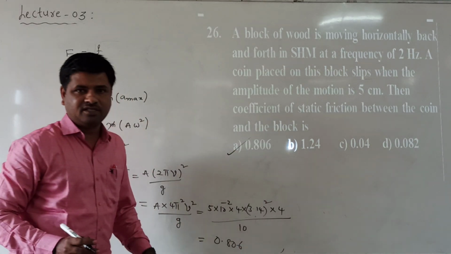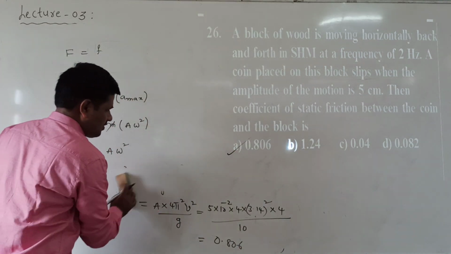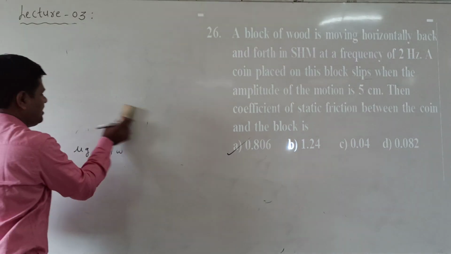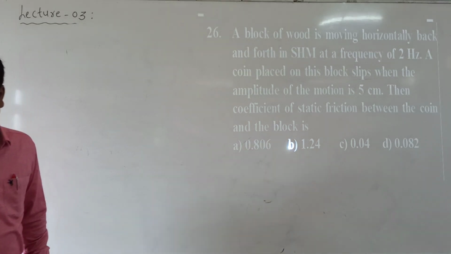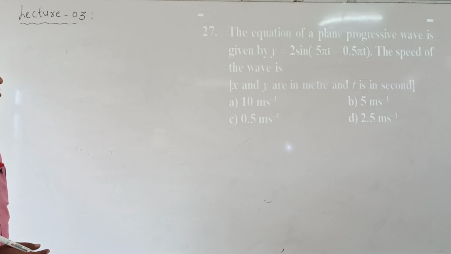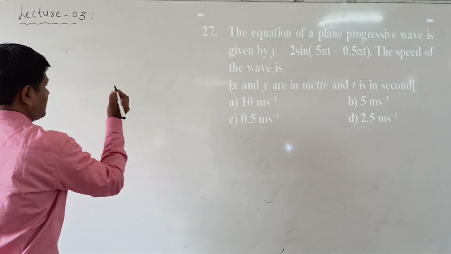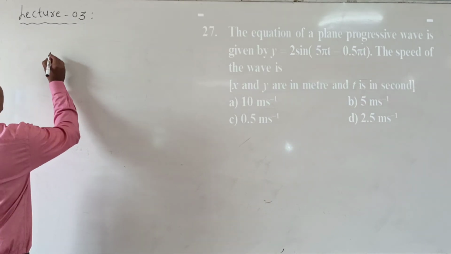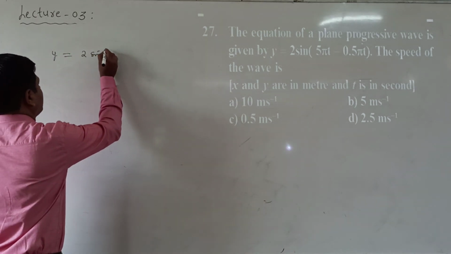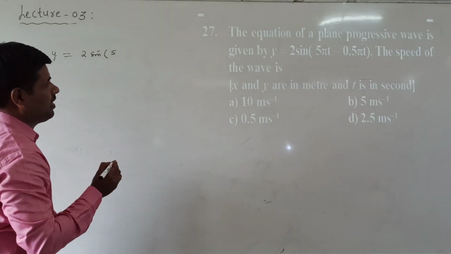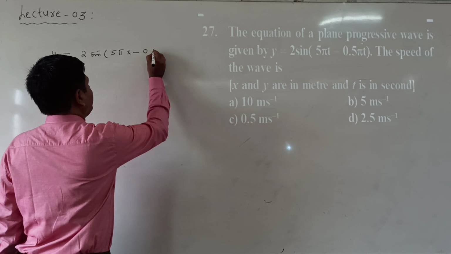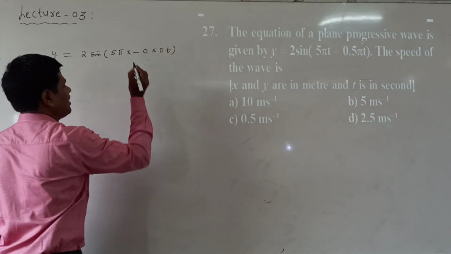This is question number 26. Next, we move to question number 27. What is question number 27? The equation of the plane progressive wave is given. We have a small mistake in the printing. Now what is written here? y is equal to 2 sin(5πx minus 0.5πt). In the place of the t here, x is there.